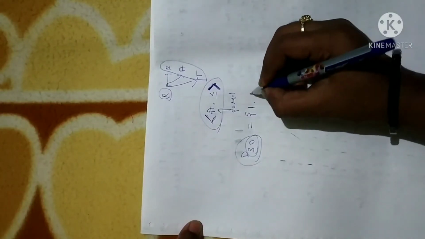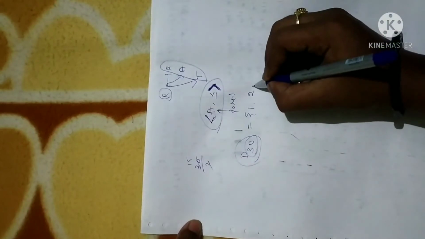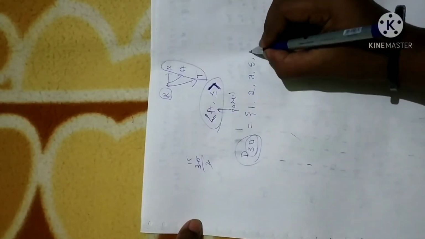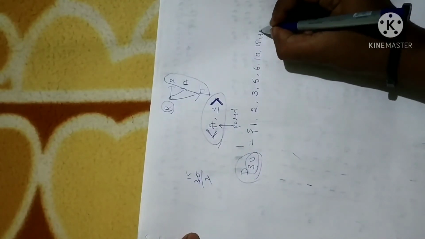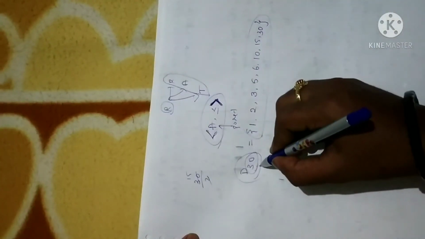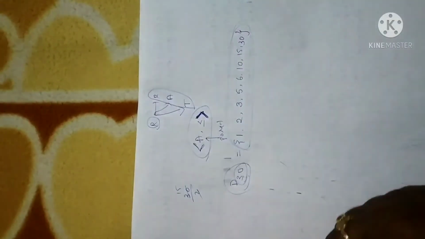Obviously 1 will divide, 2 will divide 30, since 2 times 15 is 30. Similarly 3 will divide, but 4 cannot divide 30. Similarly 5, 6, 10, 15 divide, and 30 is the last divisor. Apart from these numbers, 30 cannot be divided by any others. So D30 consists of all these elements.